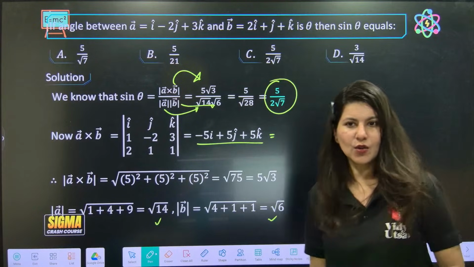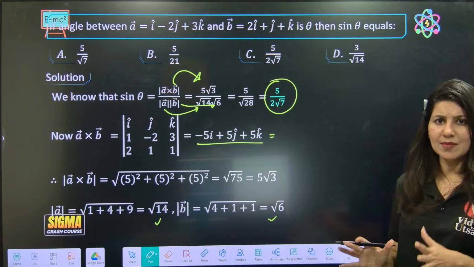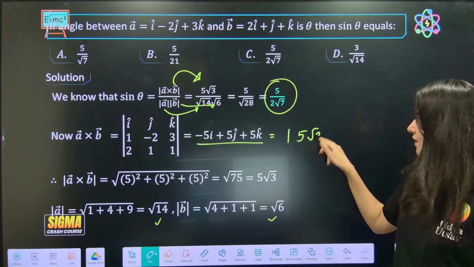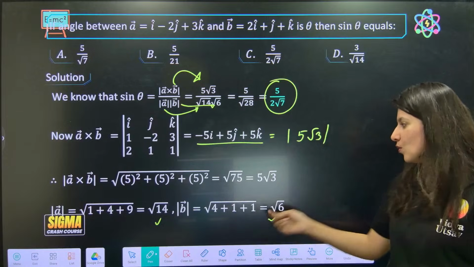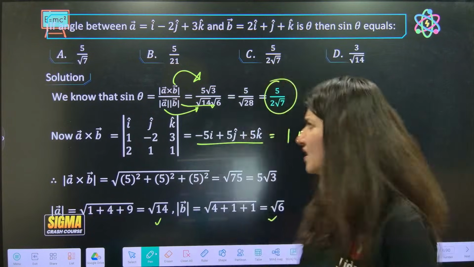Easy peasy question. Just plug in the values. A cross B, you know how to calculate. Take the modulus of it, so this is 5 root 3. Then the magnitude of A and the magnitude of B, plug in the values and you'll get the answer. Is it very difficult? Tell me.